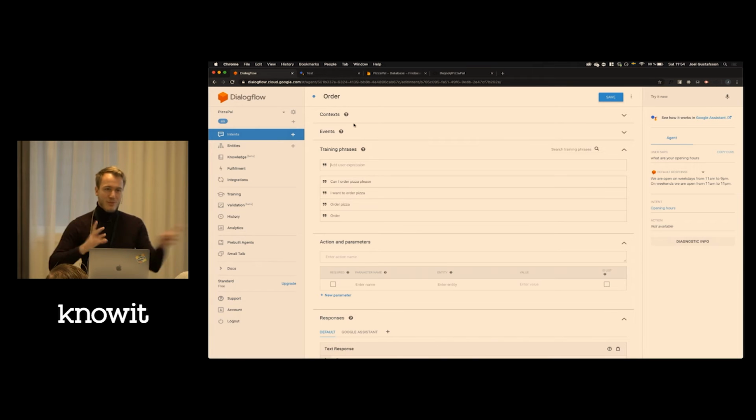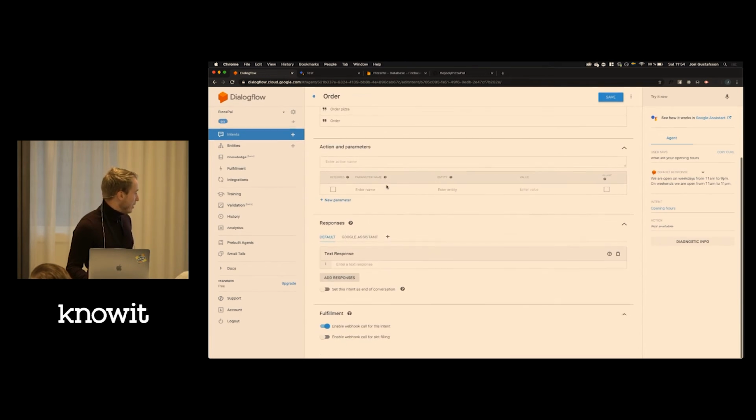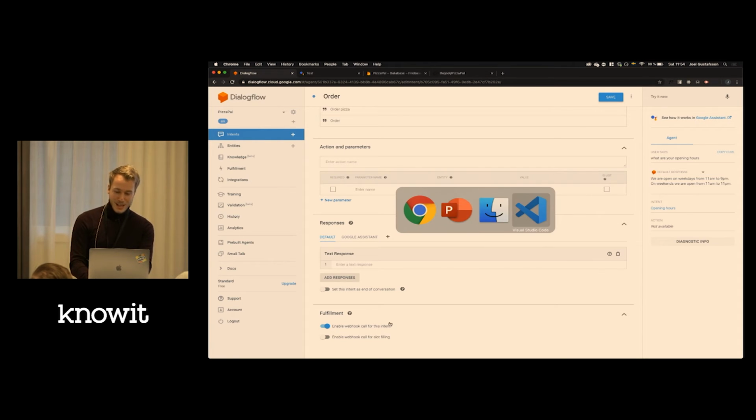So we had 3 different paths to walk, and one was to order pizza. So if the user says, can I order pizza please, or I want to order pizza, this intent will be triggered. And this intent will be using a fulfillment. So this will be connected to our functions at Firebase instead. And I will show you how that code looks.